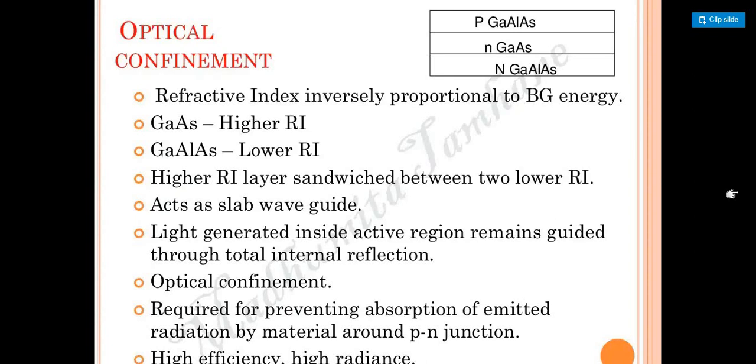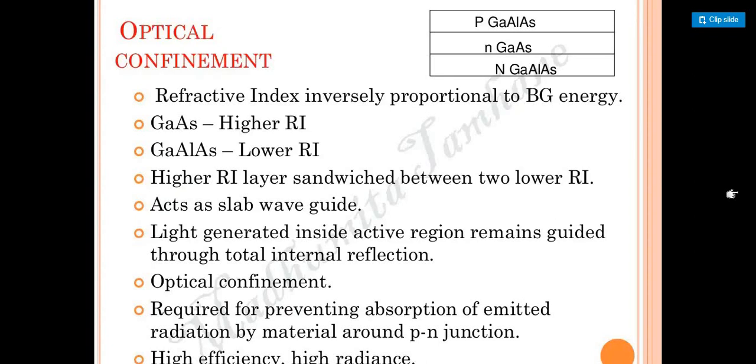So this is about optics, in the sense that we have the refractive index. The refractive index is inversely proportional to the band gap energy. That's what it is: the refractive index is inversely proportional to the band gap energy. So if you see gallium arsenide, the refractive index is much higher when we compare it to gallium aluminum arsenide, which has a lower refractive index. The meaning is that when it has a higher refractive index, the band gap energy is low. When it has a lower refractive index, the band gap energy of that material is high.